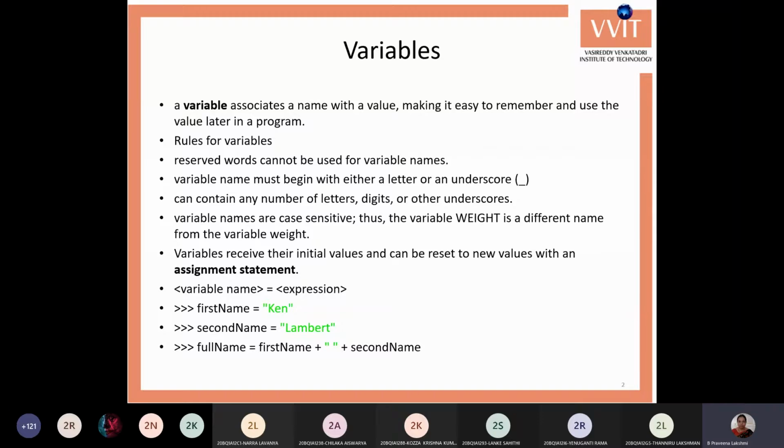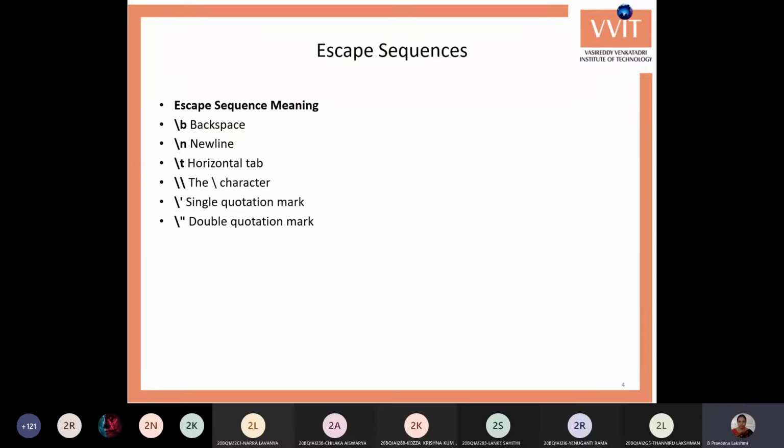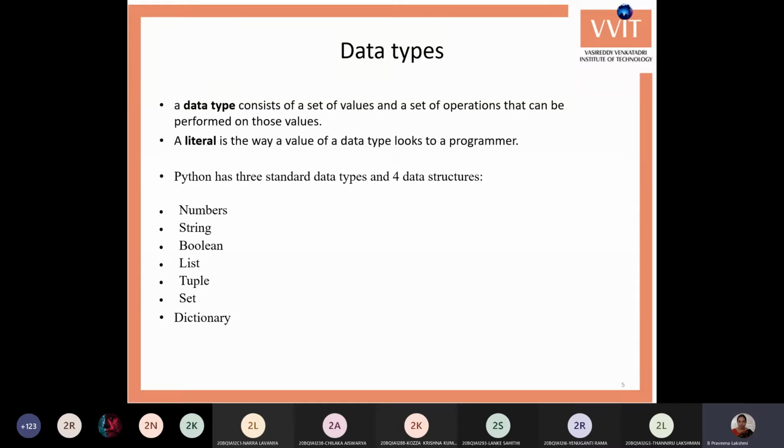In our previous class, we checked the variables and comments. We have two types of comments, single line and multi-line. And we have seen the escape sequence characters, which we already know in the C language. The same we have in Python also: backspace, new line, horizontal tab and others. Next we have seen the data types. There are 7 data types in Python. 3 are the standard data types and 4 are the built-in data structures.